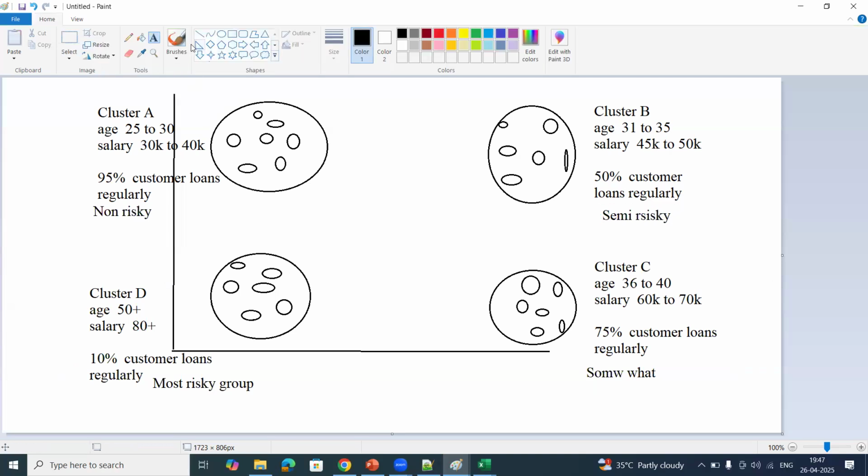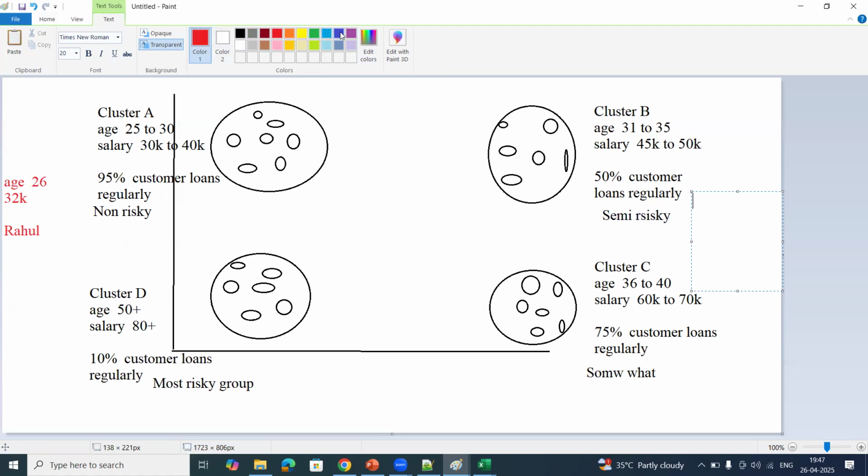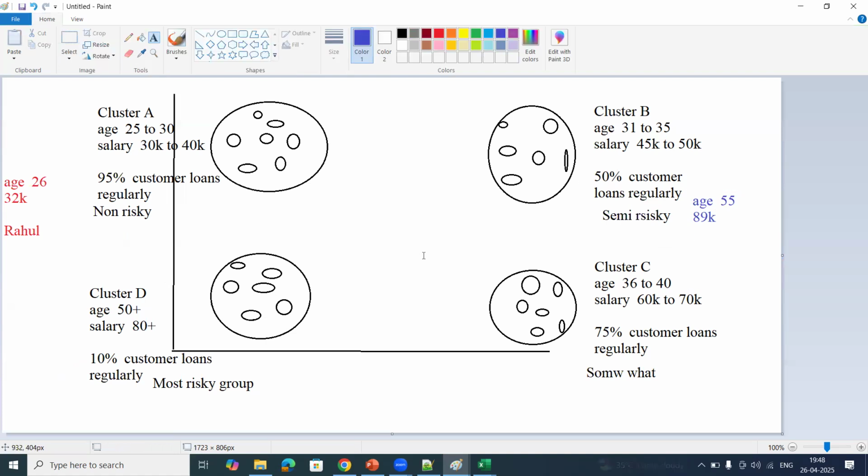Now, a new person came and applied for a loan. Age of the person, let us assume 26, and salary maybe 32K. This is one record. Let us assume Rahul came and applied for the loan. And there is one more record: let us assume age is 55 and salary is 89K. Now I need to decide whether to sanction the loan or not.